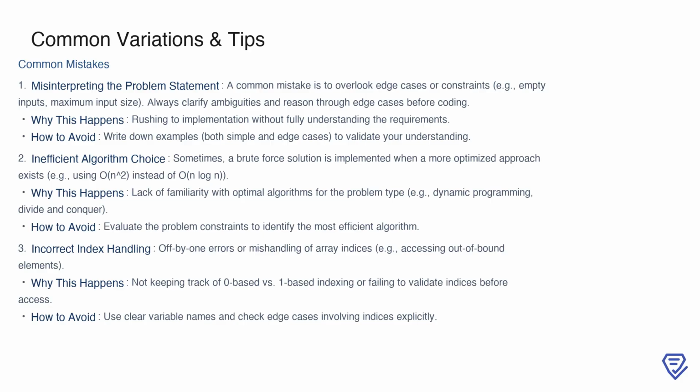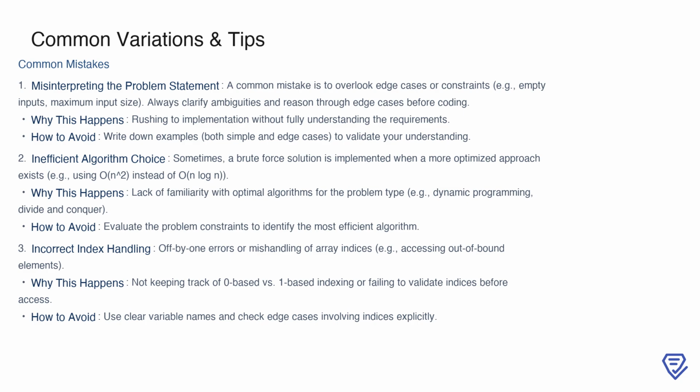Next, an inefficient algorithm choice can lead to suboptimal solutions. For instance, you might use a brute force approach with O(n^2) complexity when a more efficient algorithm, like one with O(n log n), is available. This usually occurs due to a lack of familiarity with optimal algorithms for the problem type, such as dynamic programming or divide and conquer. To avoid this, evaluate the problem constraints carefully and think critically about the most efficient approach.